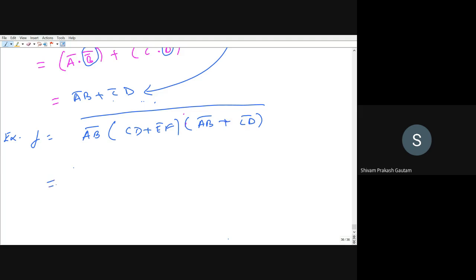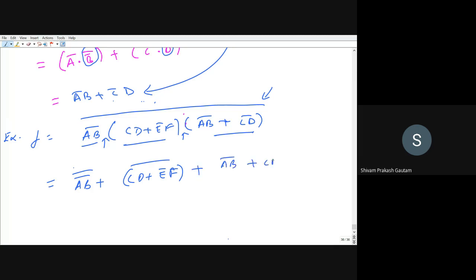So just see, first step is to reduce the bigger complement function, and you can see how many terms are there. 1, 2 and 3 terms are there. So in each term there is multiplication, so it will be replaced by addition. So it will be AB bar bar plus CD plus E bar F bar plus AB bar plus CD bar whole bar, right? We have broken the first complement.